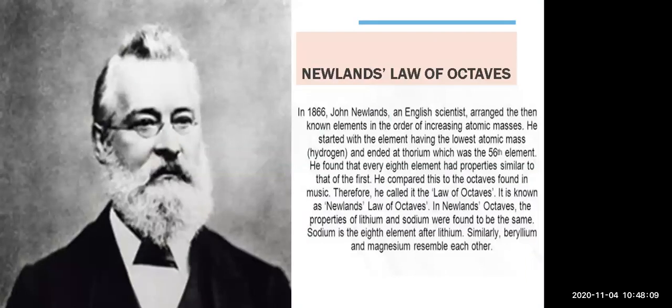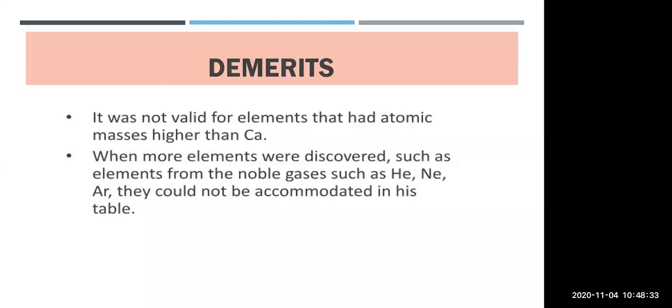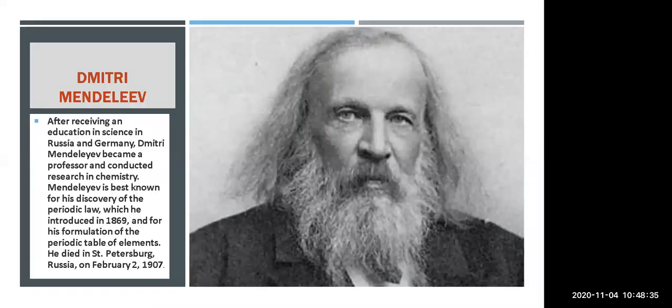After that, we saw Newlands' law of octaves. Depending upon the notes of music, he arranged the elements so that the eighth element should be placed below the first element, as it shows similar chemical properties. We saw a few examples of Newlands' law of octaves, and a few demerits were recognized. After that, Dmitri Mendeleev also proposed a classification of elements.